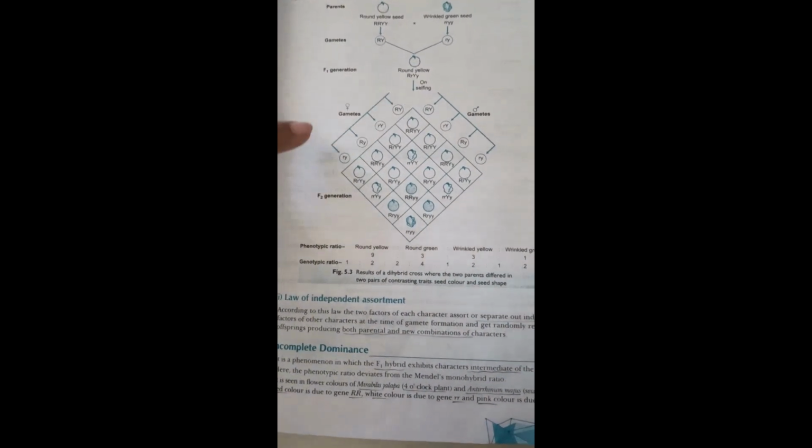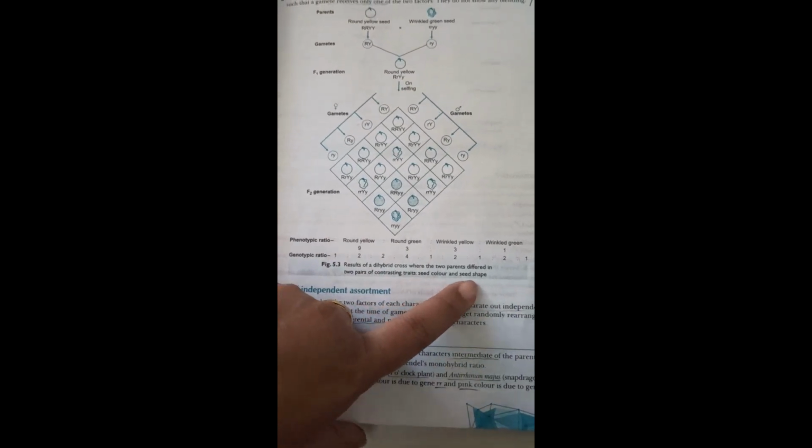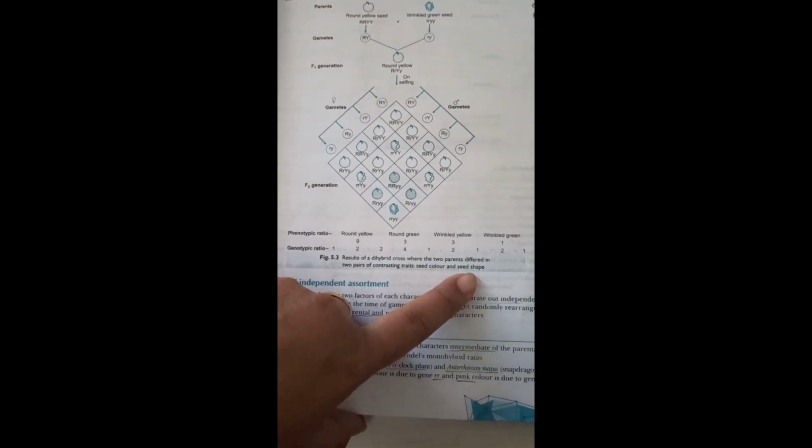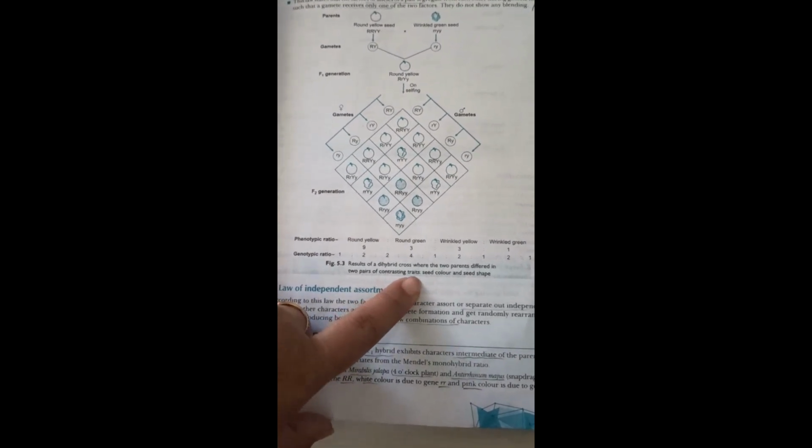So for that, I will show you one example. It is a dihybrid cross, where the two parents differ in two pairs of contrasting traits. One is seed color, one is seed shape. Until now we learned the monohybrid cross, which means only one pair of contrasting characters. But here I am going to explain two pairs of contrasting traits or characters.